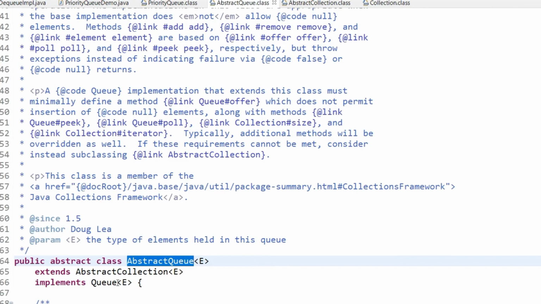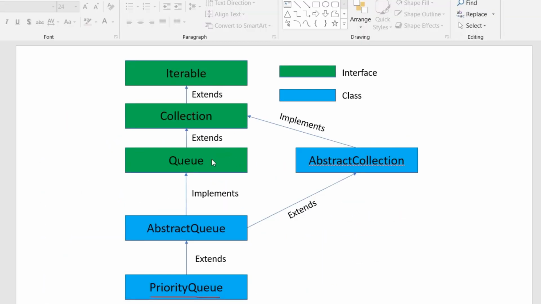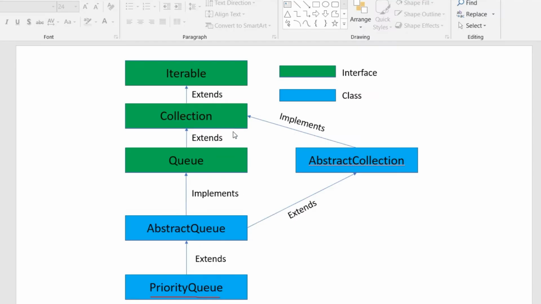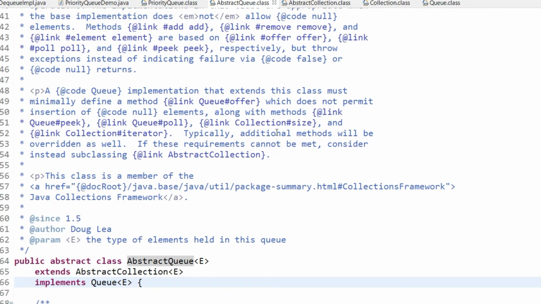Now if you go and see this queue interface, it extends the collection interface, and this particular collection interface extends the iterable interface. So this is the structure followed in Java.